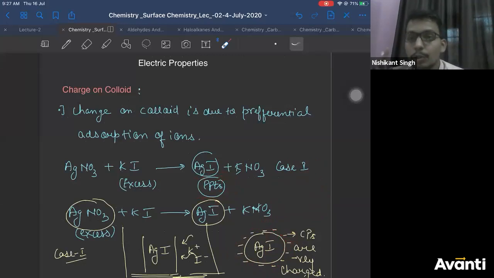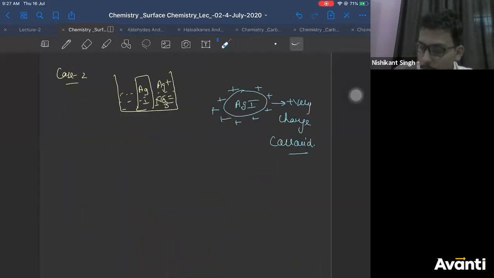The second case which you took was, you took AgNO3 in excess. So when you take AgNO3 in excess, you'll again get AgI. But since AgNO3 is present in excess, around AgI you will not have KI because it is present in less amount. What will be present? In extra amount, AgNO3. So around AgI, a lot of AgNO3 will be present.